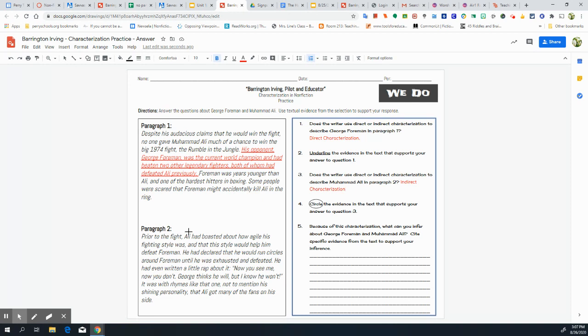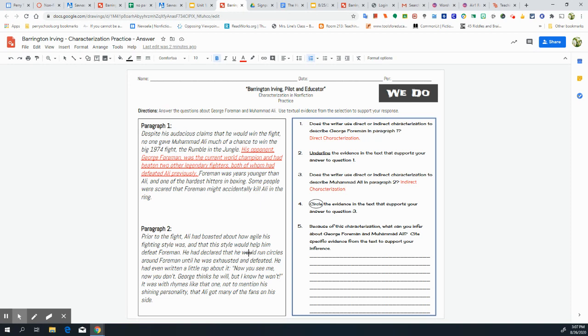All right, so Ali had boasted about how agile his fighting style was, and that style would help him defeat Foreman. He had declared to the world that he would run circles around Foreman. So when the author says he had declared, that's another way of saying he said this. So we're taking the author or the person's words. All right. So Ali was saying this, saying that he would run circles. So if you think back to that STEAL chart, what the character says or what the person says.